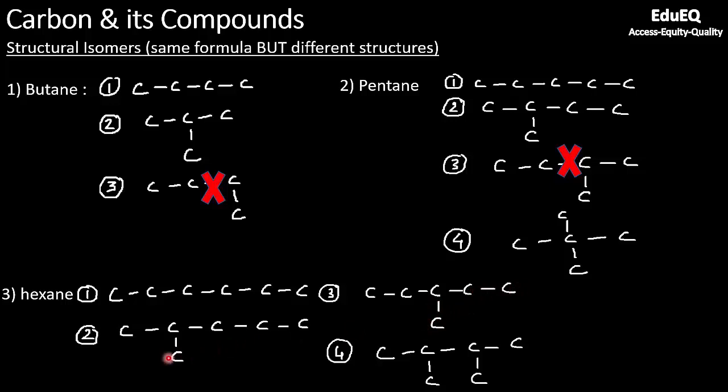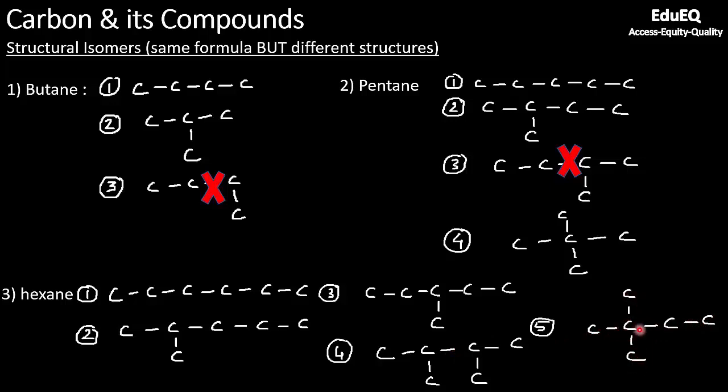Here it is at second position, it is at third position. So this is also one isomer. Now what you can do is you count only till 4, 1, 2, 3, 4, you bring down 2 carbon atoms. So this is again an isomer. And the final isomer will be you count till 4, but the second position has 2 carbon atoms.